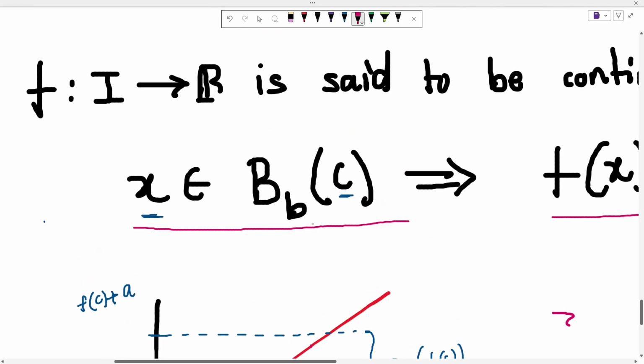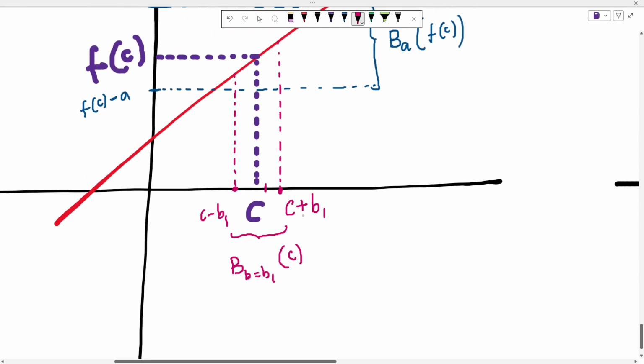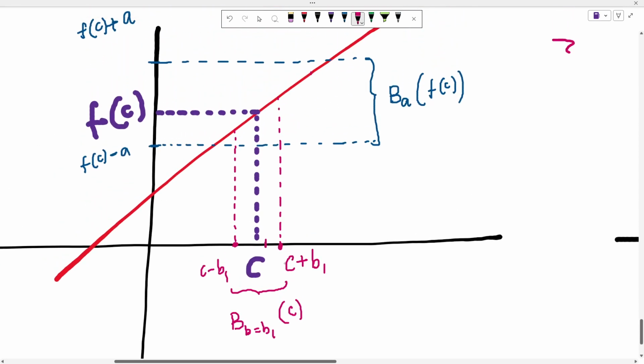We needed to find a value of b, and the value we are claiming is b1. Now if we choose any value of x in this neighborhood, the functional value of that point should lie in this blue neighborhood. If I pick this particular value, I can see that yes, it lies inside the blue neighborhood. Fine.